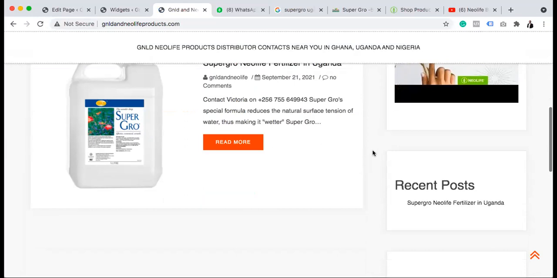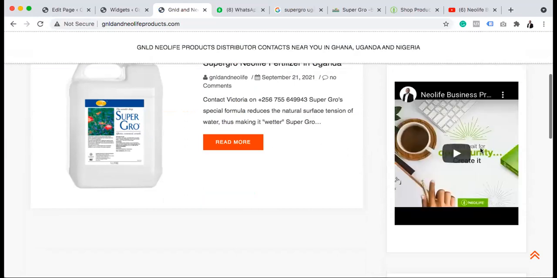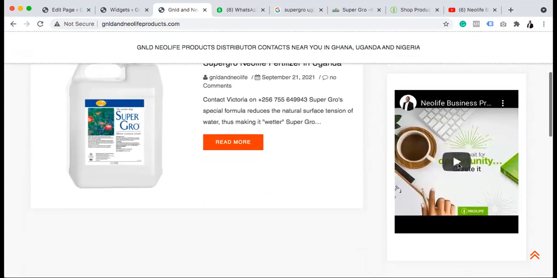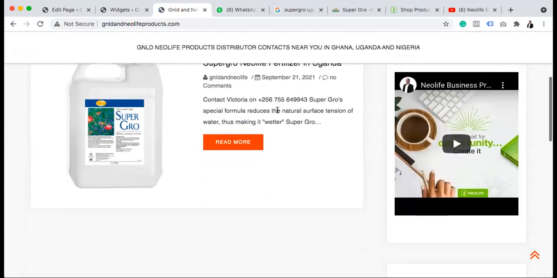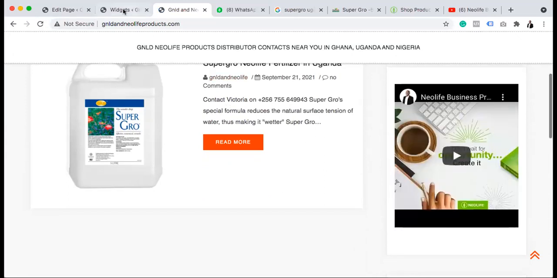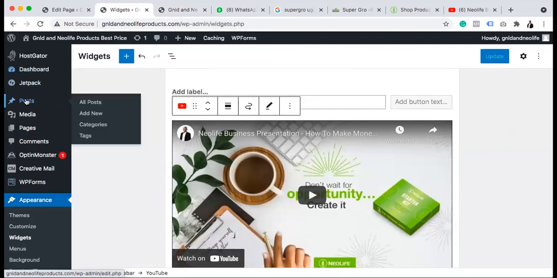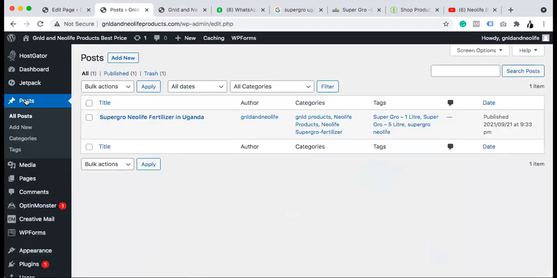Let's now post for Ghana. Again, let's post for Ghana. This same thing, it's something that I can just duplicate. Let's see. So anytime you want to post, just know that you don't use your back end and click post, right? Let's see, I should be able to duplicate this. Why is duplicate not here? No. Okay.